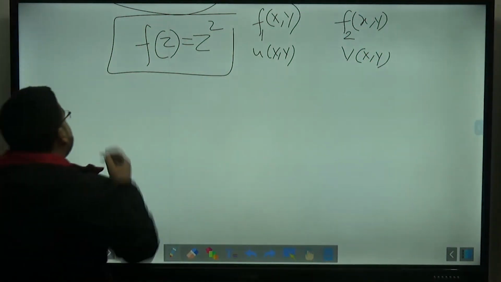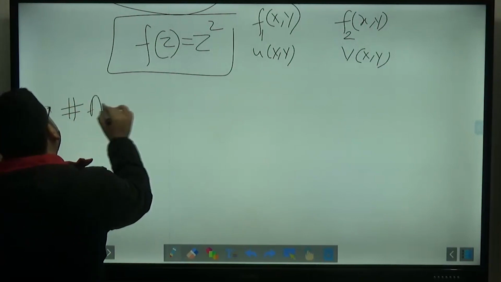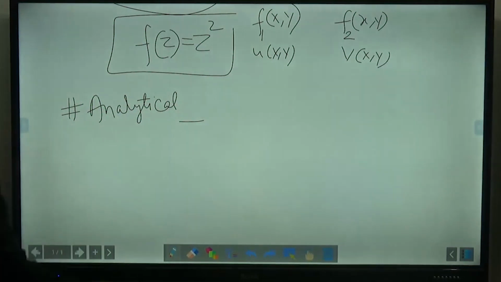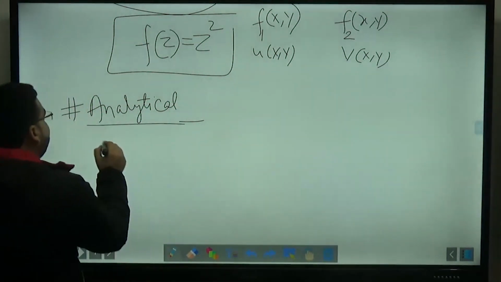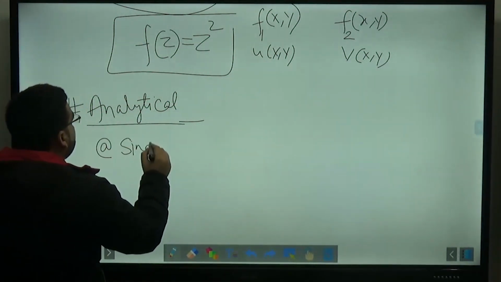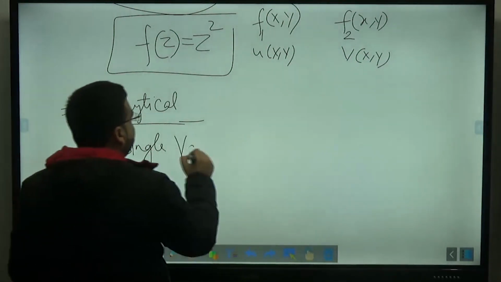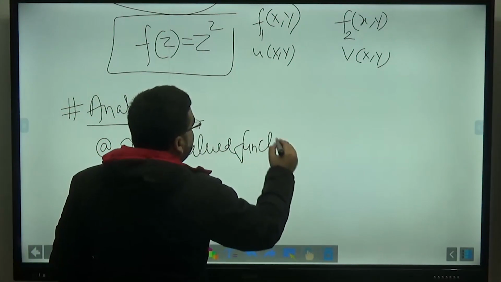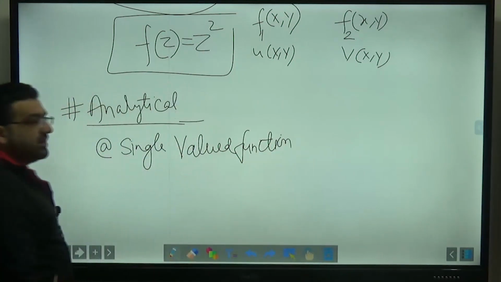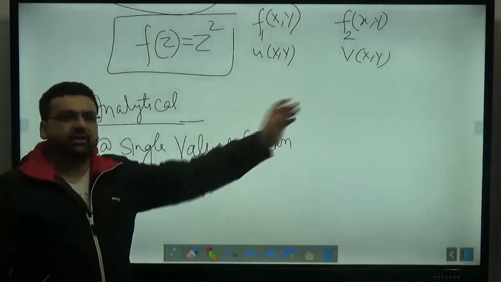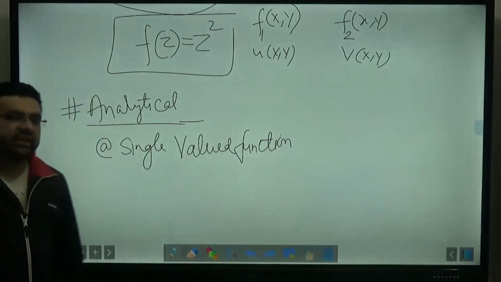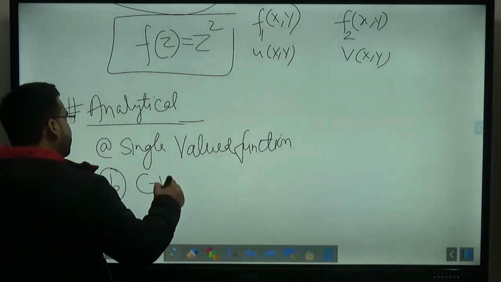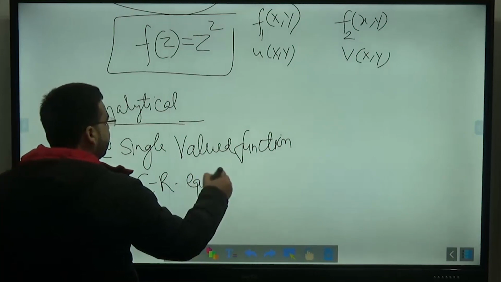After this we discussed the analytical function. A function is said to be an analytical function if, first of all, it has to be a single valued function, continuous, differentiable, all those things, right? And second thing is that it should satisfy the CR equations, or the Cauchy-Riemann equations.